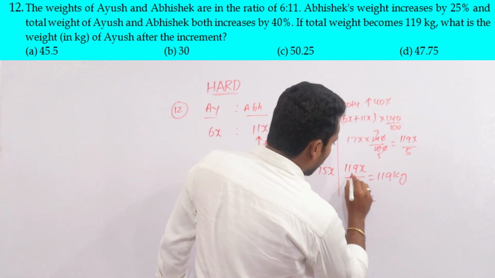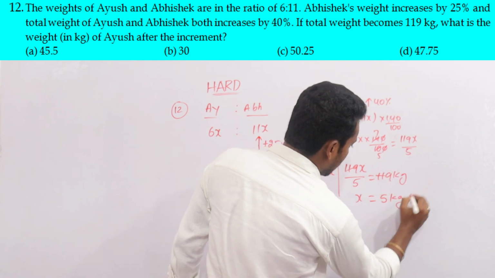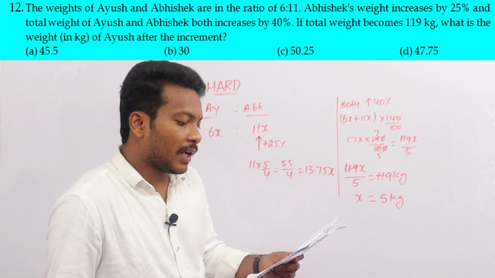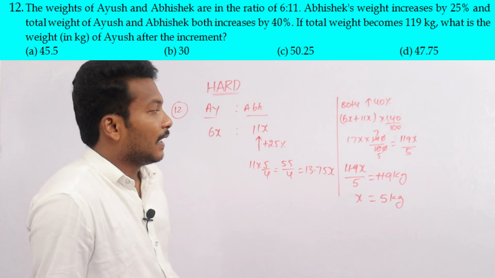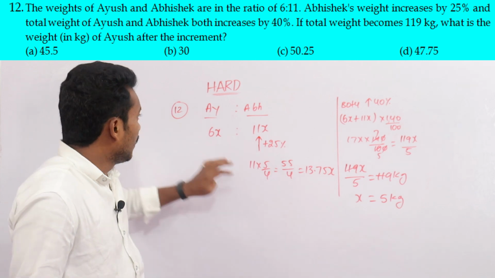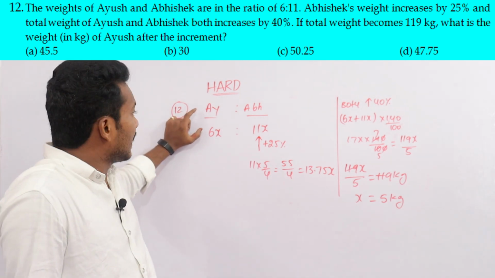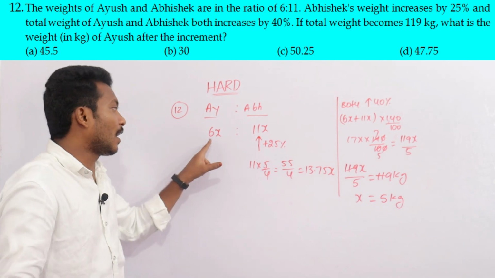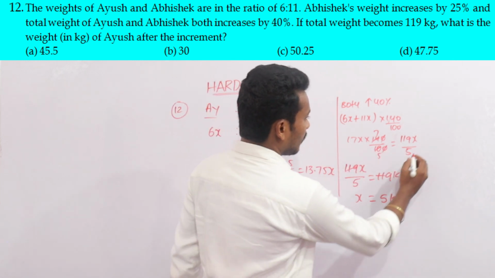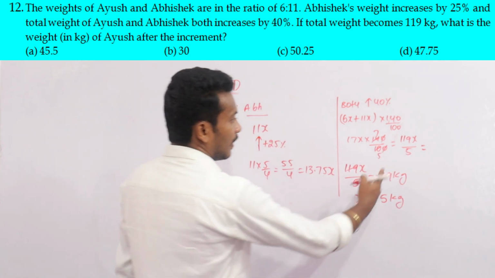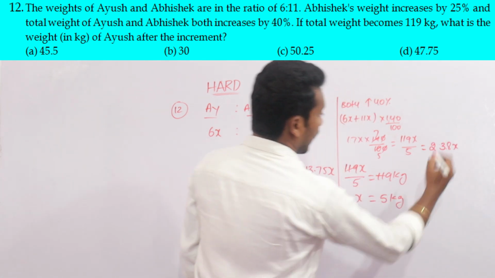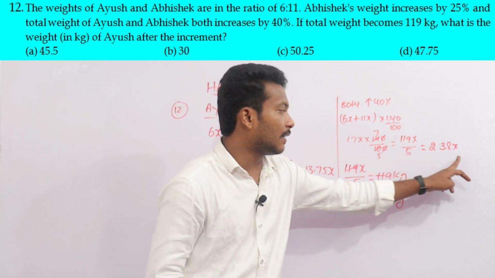Now these two are getting cancelled, that is x is 5 kg. Now he is asking, what is the weight of Ayush after the increment? Abhishek's weight after the increment is 13.75x. We don't know how much Ayush increased, so first of all we have to find Ayush's increment. After increment of both, 119x by 5 means 23.8x.